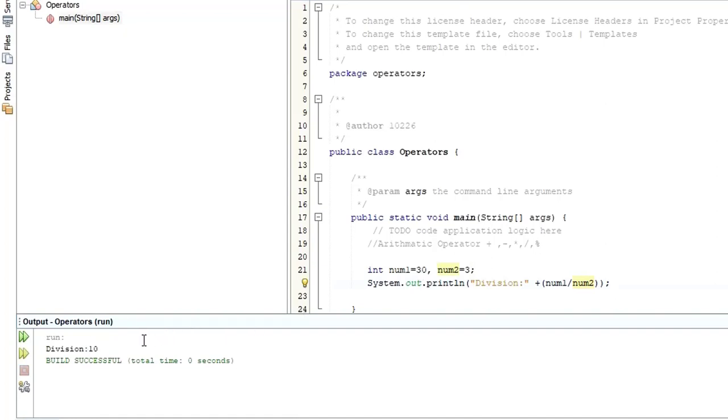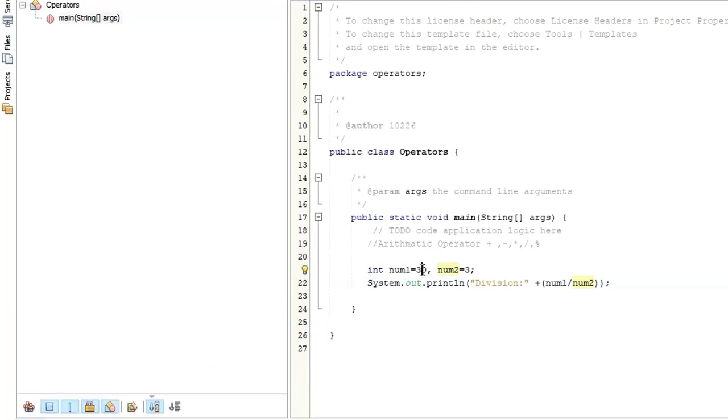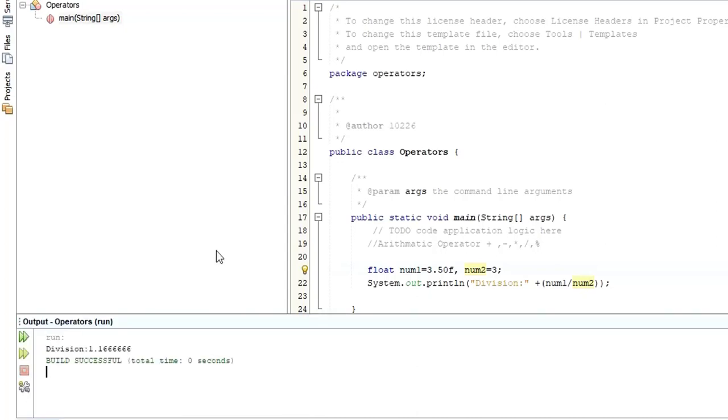The result is an integer. In case either one of these numbers is a float, the result would always be a float. What do I mean by float? Let me say 3.50. So this is not an integer, this is a float. If it is a float, you have to use F, save and run. The division is 1.6.